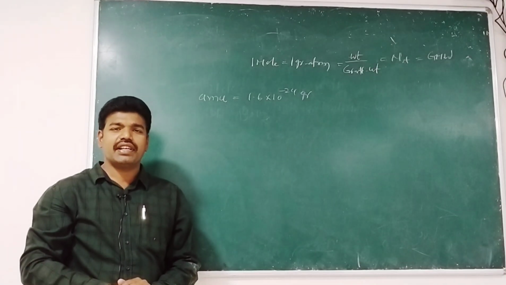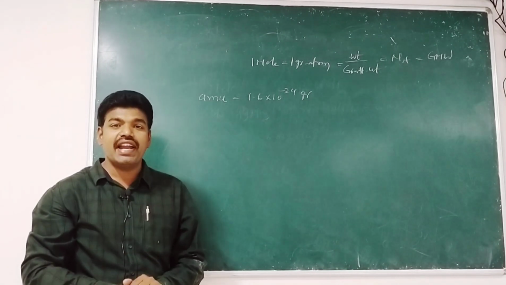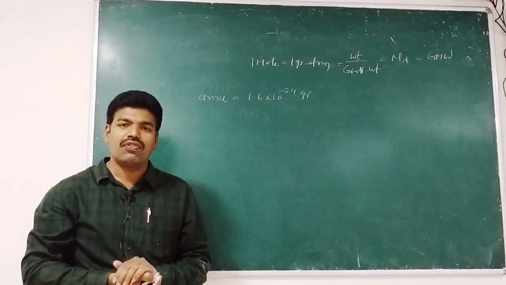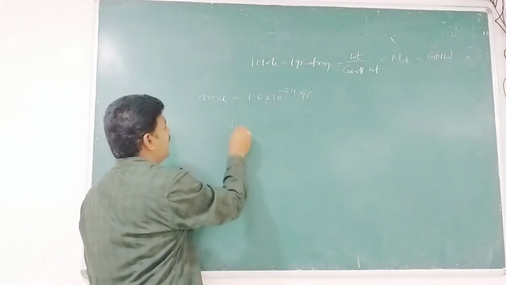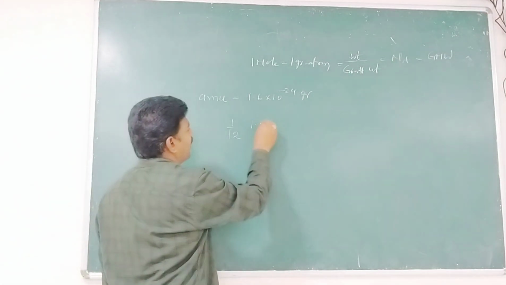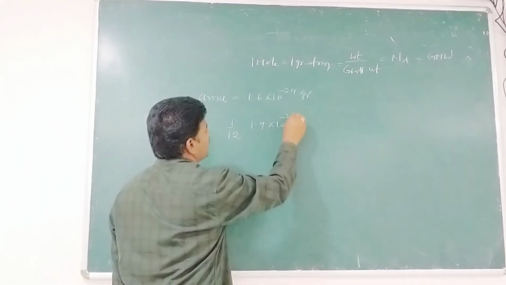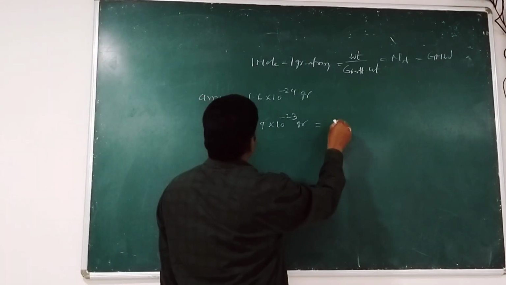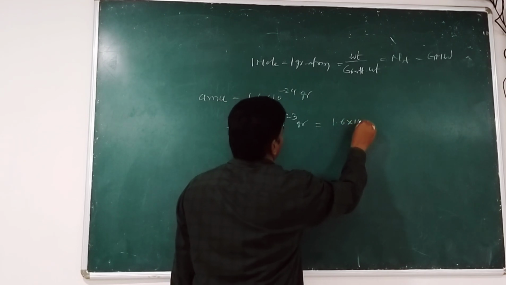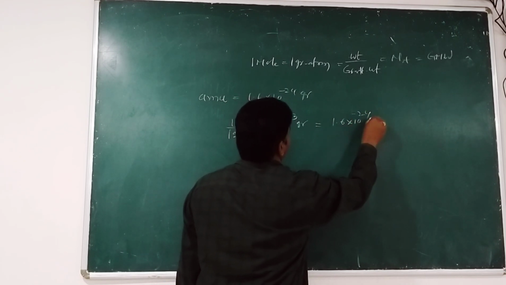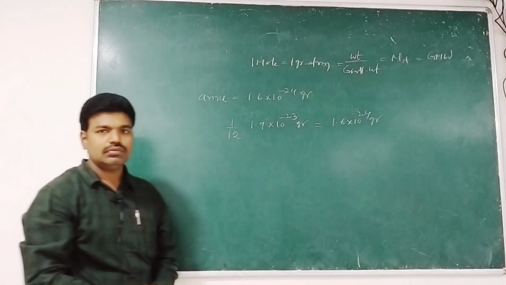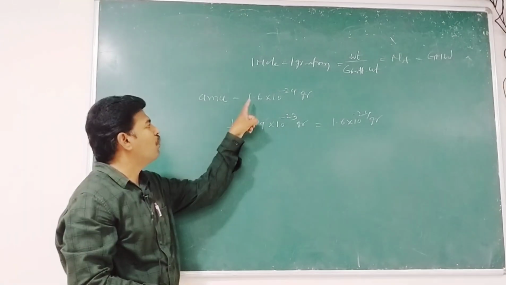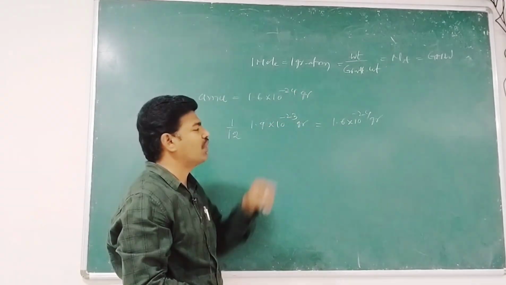The atomic mass unit is defined as 1/12 of the mass of one atom of carbon-12. That is, 1/12 of the mass of one carbon atom, which comes out to be 1.6 into 10 to the power of minus 24 grams. So, one atomic mass unit is equal to 1.6 into 10 to the power of minus 24 grams.